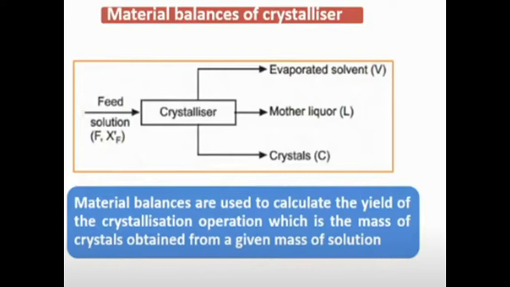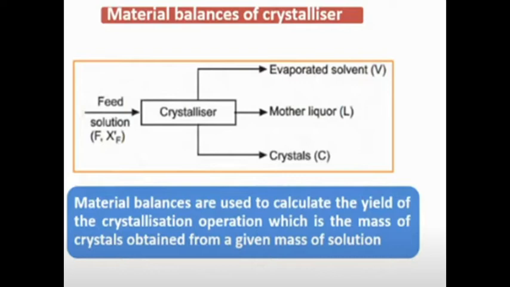It is represented as capital F. The outlet streams are evaporated solvent, represented by capital V, then mother liquor, represented by capital L, and the last one, crystal, which is nothing but our requirement of this operation. It is represented by capital C.